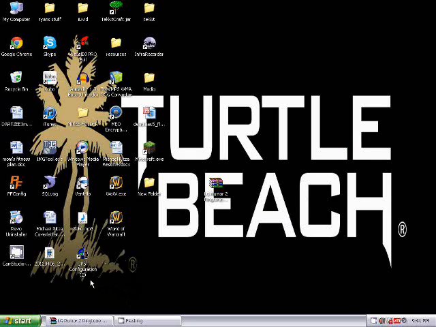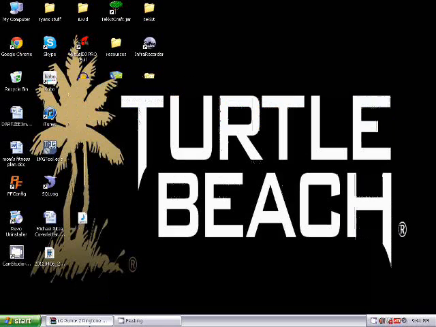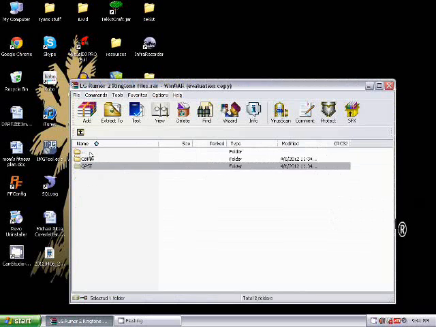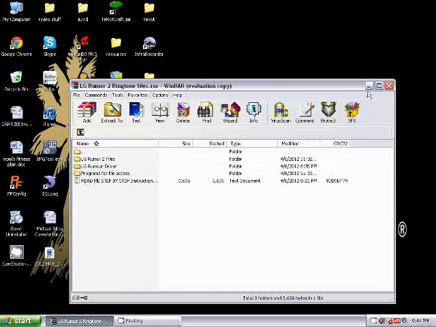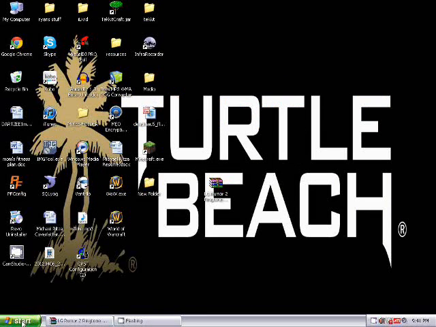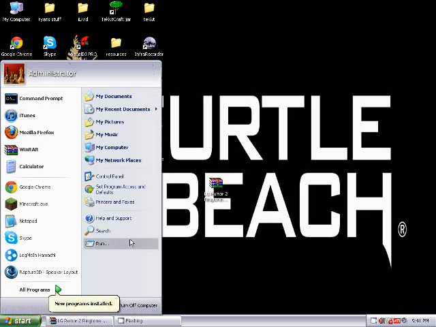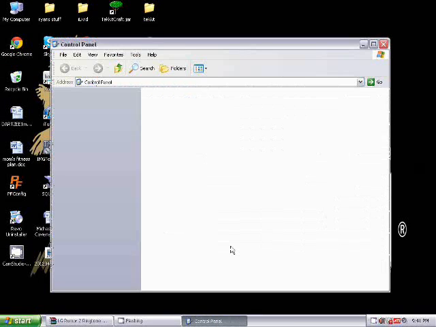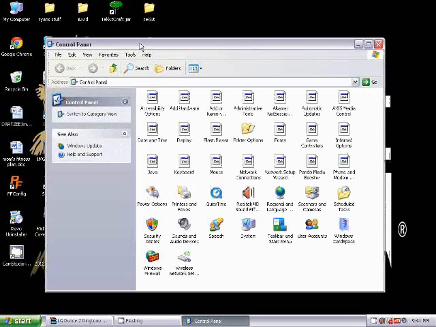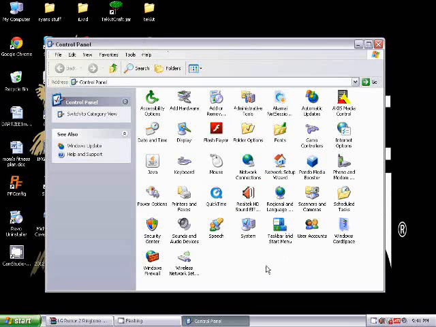Okay, now that you've got that installed, the next thing you're going to do is, actually, sometimes you do, sometimes you don't. You're going to want to just go to the control panel. You're going to want to find what port your cell phone is being read through. I'm going to show you how to do that. So basically you're just going to want to go in and open up Device Manager.